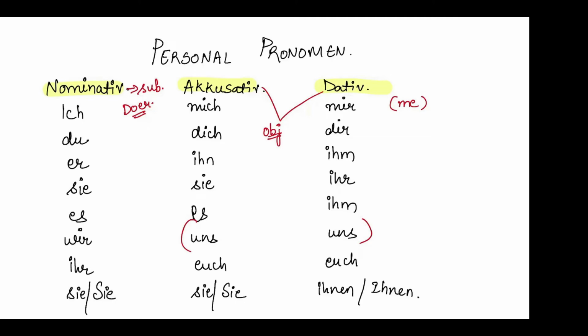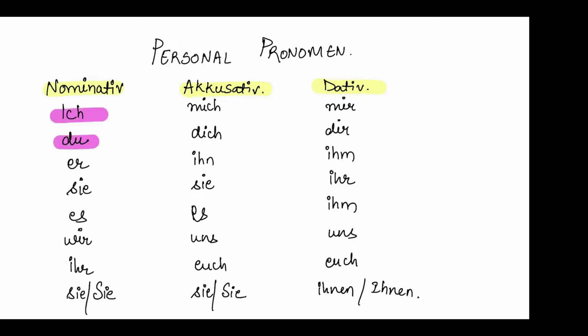Now I am telling you how to memorize this table. I'm telling you a trick, and by that trick you can remember it really well. You only have to learn ich and du, and that's it. Everything else is easy. If you can learn ich and du, you can learn the whole table. How? Ich becomes just m is added in accusative and it becomes mich. Du is similar, dich. Ich, mich in accusative; du, dich in accusative. In dative it's kind of the same: mir, dir. So ich, mich, mir; du, dich, dir.